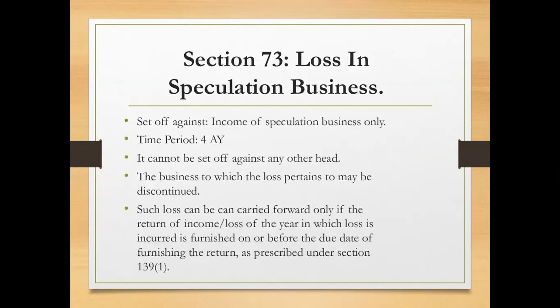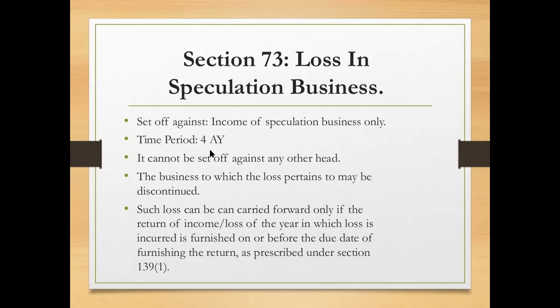Next, we have section 73, that is loss in speculation business. So if there is any loss from the speculation business, it can be adjusted only from the income from speculation business. Even after adjustment, if there is any loss, then that can be carried forward, and that carried forward loss can be adjusted in the future only from the speculation business. And that loss can be carried forward for a period of 4 assessment years.